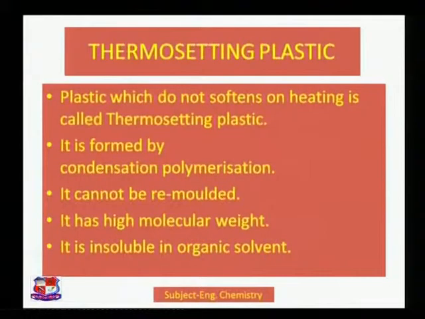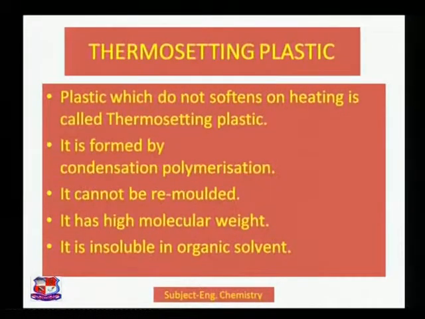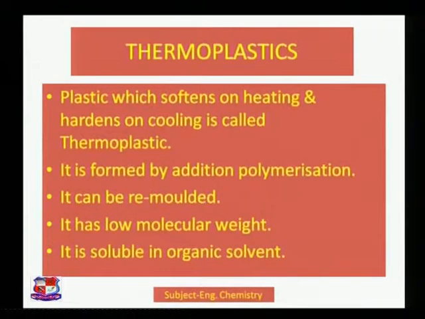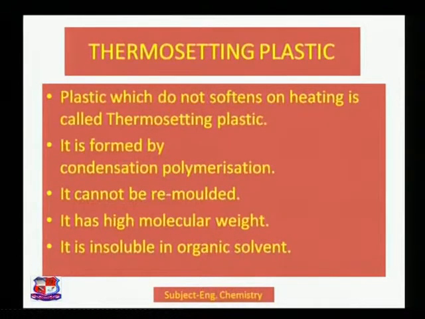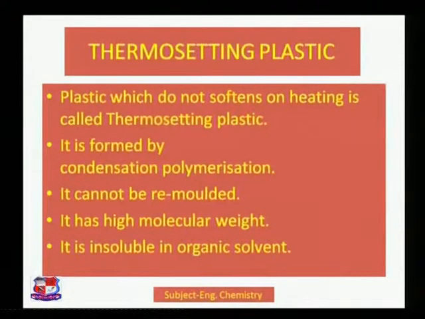Again we will recollect the points. In the case of thermoplastic, it was getting softened on heating, but thermosetting plastic does not get softened on heating. Thermoplastic is formed by the addition polymerization technique, but thermosetting plastic is formed by the condensation polymerization technique. Thermoplastic can be remolded, but thermosetting plastic cannot be remolded.